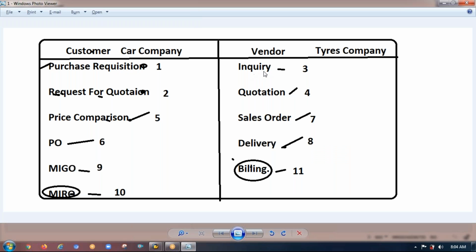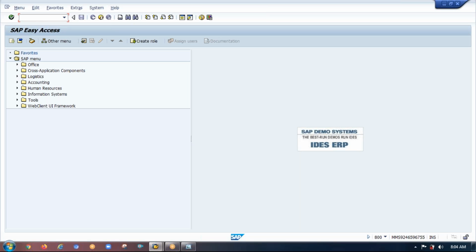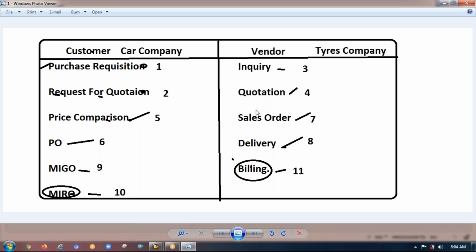For example, let me go ahead with inquiry here. So the T code for inquiry is T code. See, all of these we call them T codes. My point is, let me open all these applications.